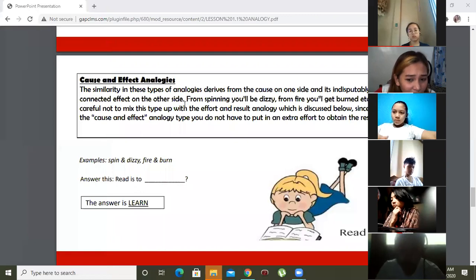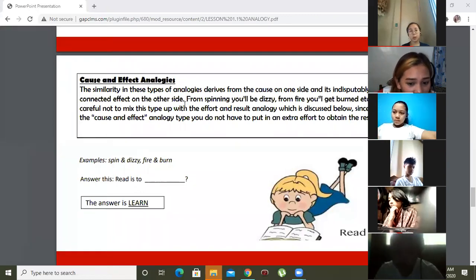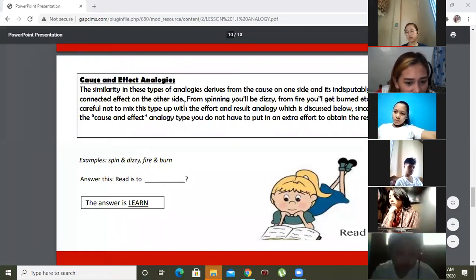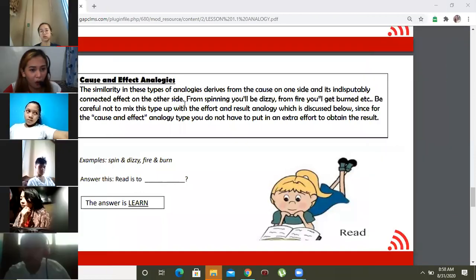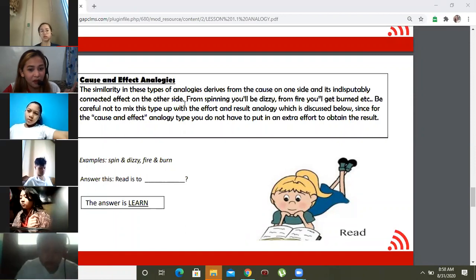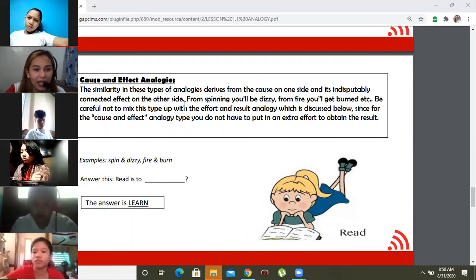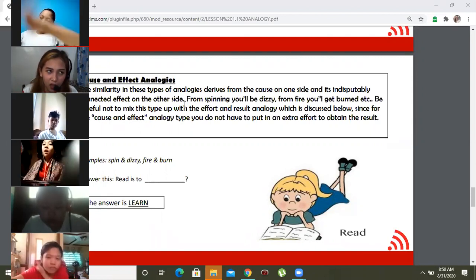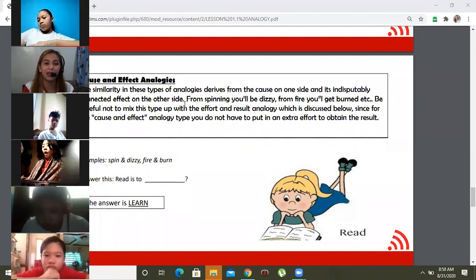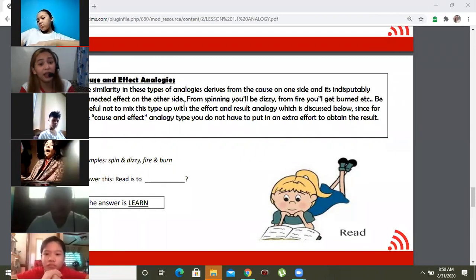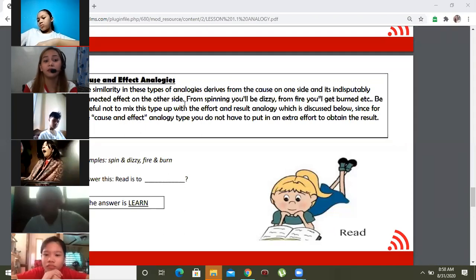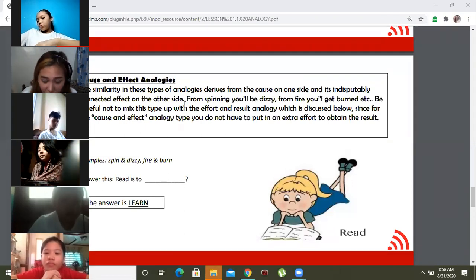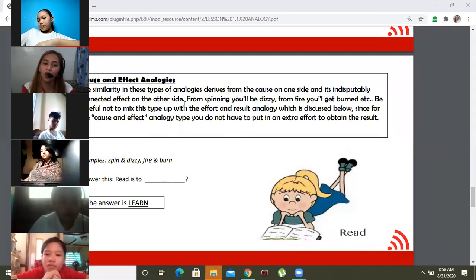What do you mean by dizzy? In Tagalog, dizzy means, Jasmine, what's dizzy in Tagalog and in Filipino? Ano yung dizzy? Nahihilo, ma'am. Nahihilo. Very good. So therefore, when we say cause, what do you mean by cause? That's the reason. And then the effect, what will be the result of that? Do you understand?